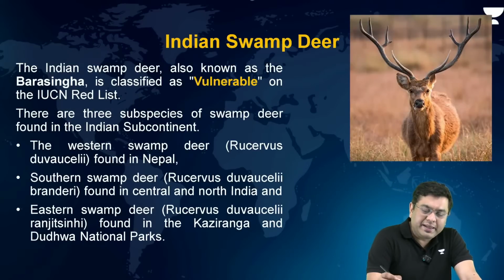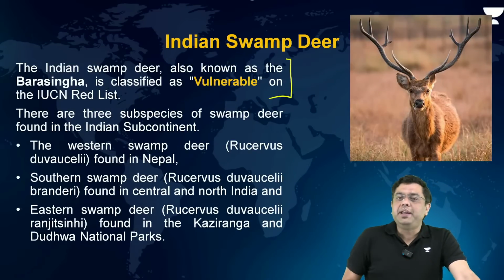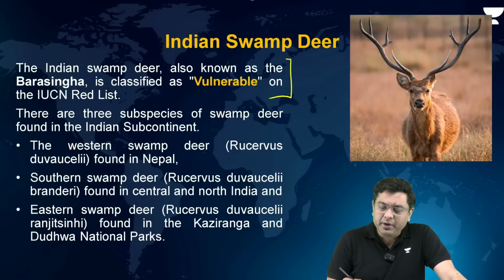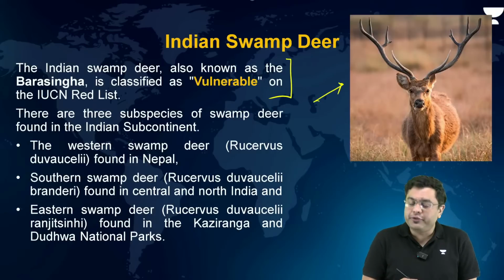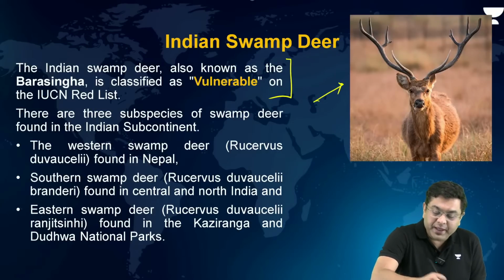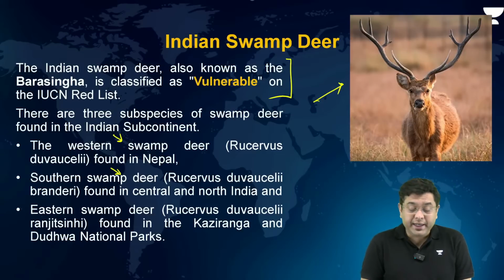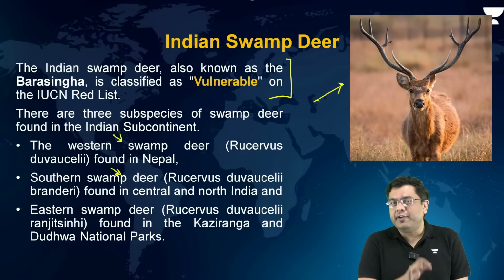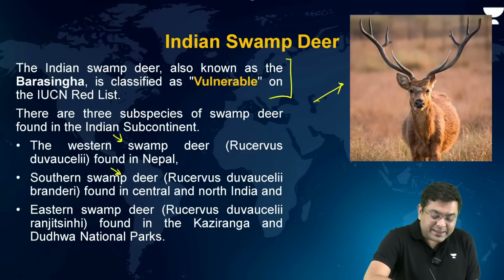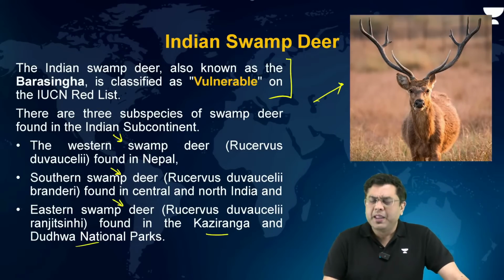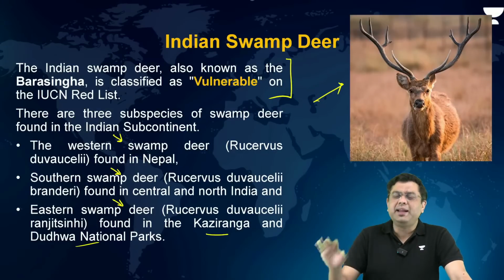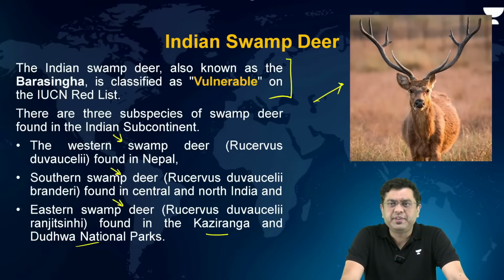Okay, so it is basically the Indian swamp deer, Barasinga, that is vulnerable, right? This is your swamp deer. Now, there are three subspecies of swamp deer: western swamp deer, right? Southern swamp deer, found in central and northern India. This is the kind of species that you find in the region of Kanha, and eastern swamp deer found around Kaziranga and Dudhwa, but not so much in Kaziranga, slightly in the region of Dudhwa. That is where you will find the presence of swamp deer.